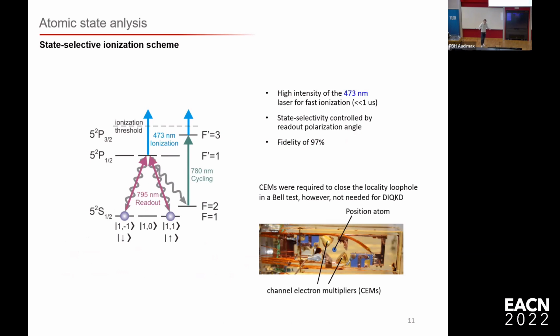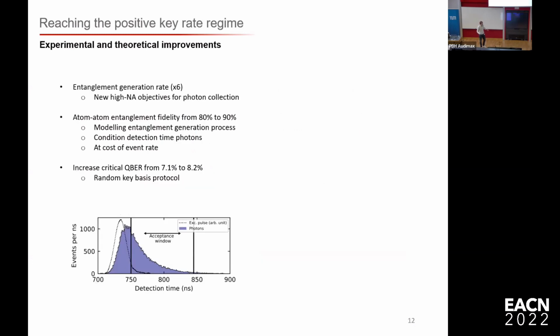And then the next part is we want to check if our atom, so an ionized atom, leaves the trap. And then we check with fluorescence detection: is our atom still there? Yes or no? And this gives our final outcome or measurement result. Now we needed to implement a few improvements to implement this protocol.